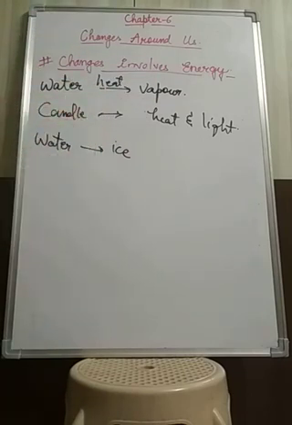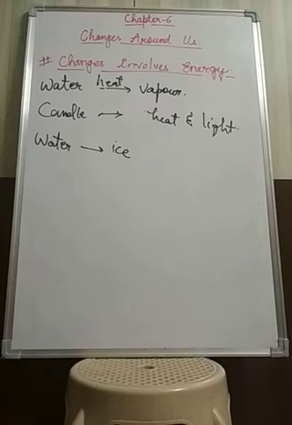Energy may be in the form of heat, light, or pressure, or there are so many other types of energies also. If I take the example of heat, then whenever we heat, changes in shape, size and color take place. Easily you can see. In case of light, on switching on a light bulb, light energy is emitted. And energy in the form of pressure: tires are inflated. Inflated means we fill the tire with air, with the air under pressure. Then metals are compressed and pulled to make thin sheets or wires out of them. So that is also a form of energy.